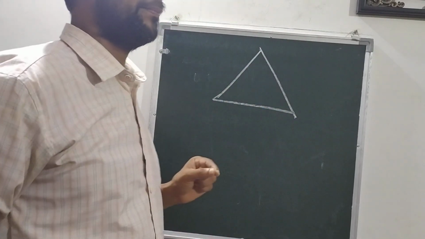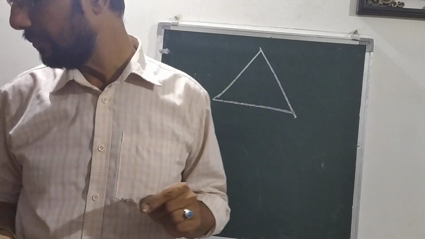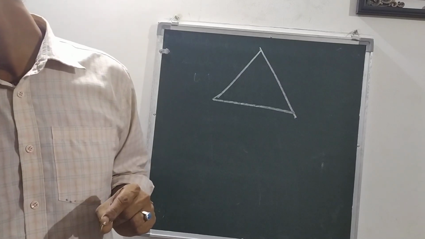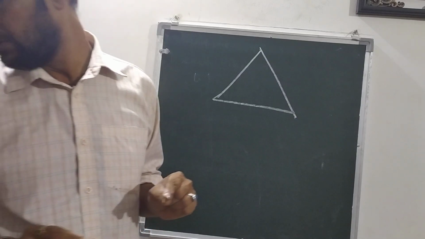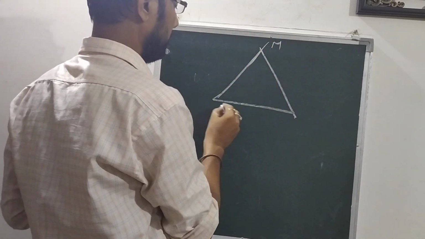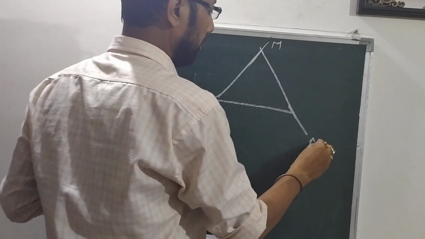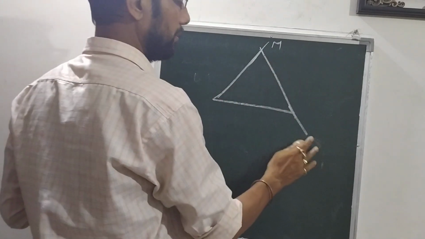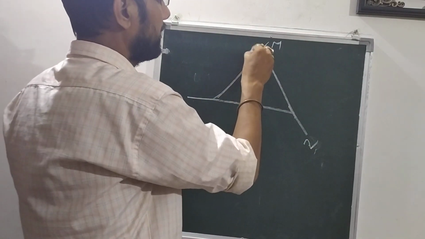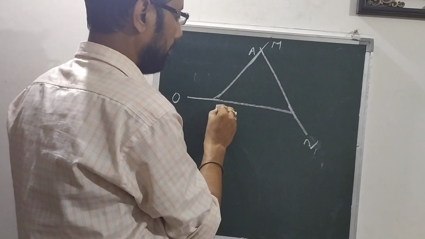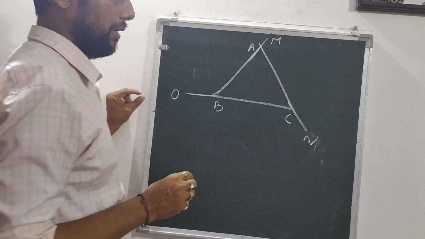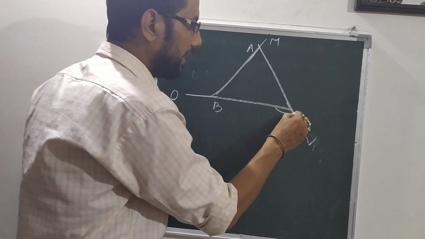So now if I say, like this, M, N, this is O, this is A, B, C. So this is the marking I have given over here.